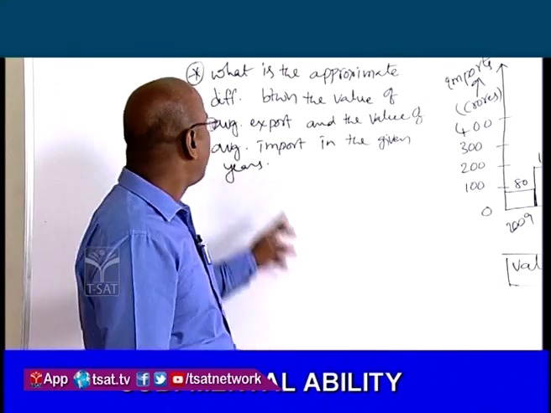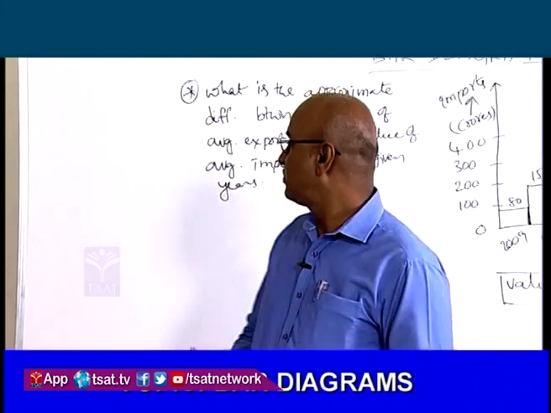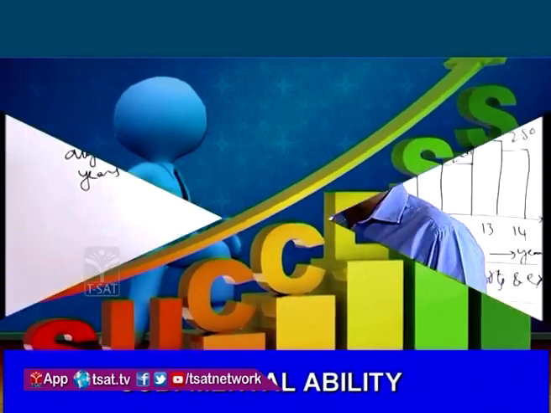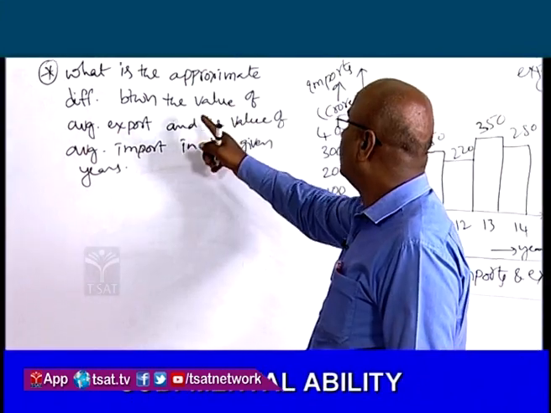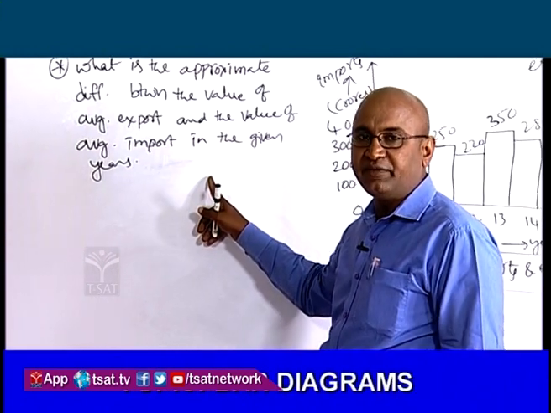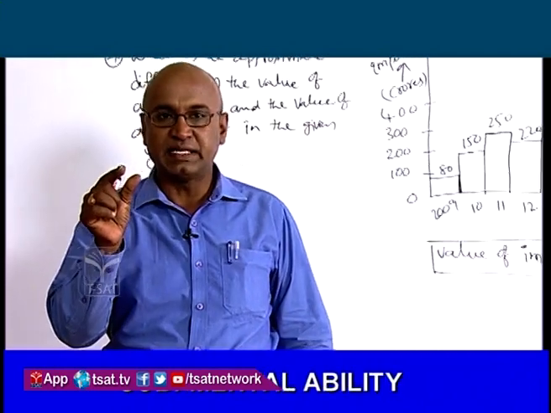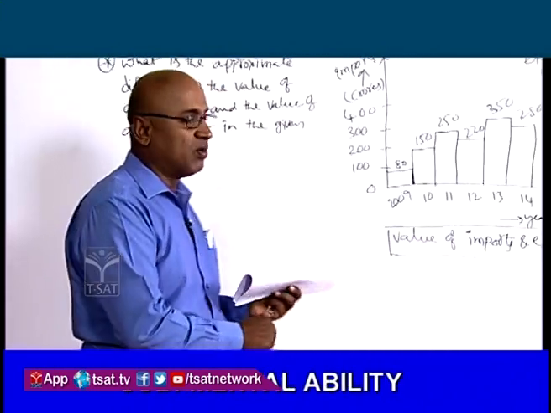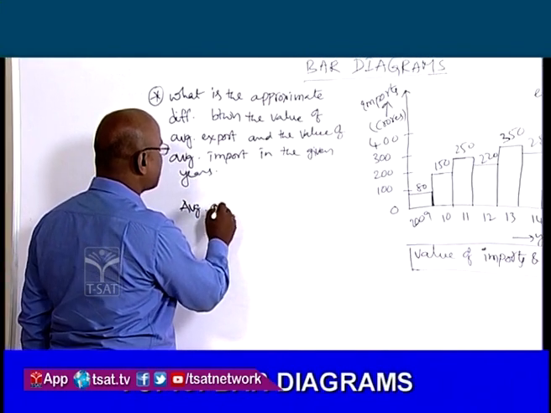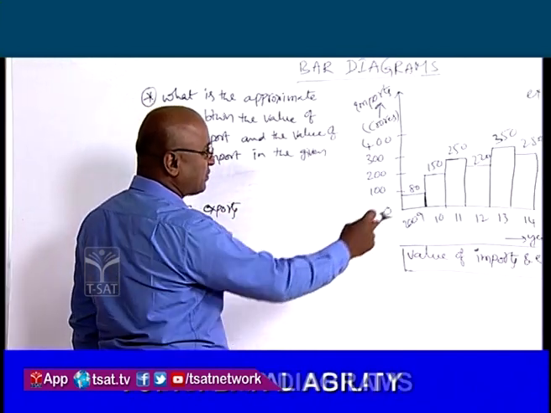What is the approximate difference between the value of exports and the value of imports in the given year? ఇచ్చినటువంటి అన్ని సంవత్సరాలలో యావరేజ్ ఎక్స్పోర్ట్స్కి యావరేజ్ ఇంపోర్ట్స్కి ఉన్నటువంటి డిఫరెన్స్ ఎంత అంటున్నాడు. వాట్ ఈస్ ద డిఫరెన్స్ బిట్వీన్ ద యావరేజ్ ఎక్స్పోర్ట్స్ అండ్ యావరేజ్ ఇంపోర్ట్స్? సో we have to find out the value. First of all, we have to find out average exports. So average exports is equal to exports 150